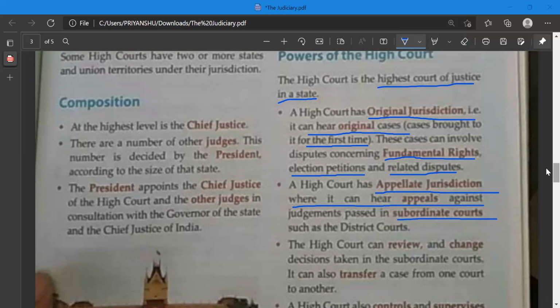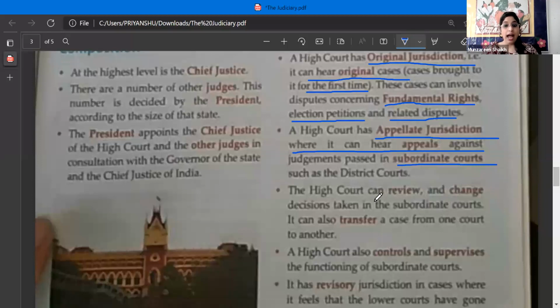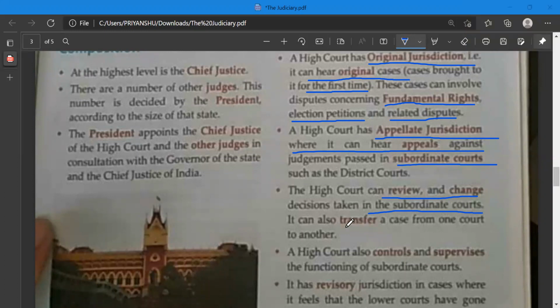Yes, all right, next, the High Court can review and change the decisions taken by the subordinate courts. Please underline. See, everything is same as we had learned for Supreme Court. But over there, Supreme Court can change the judgment of High Court. Supreme Court can even review the judgments of High Court. But here, the High Court is reviewing and changing the judgments of the subordinate court. Okay, got it, everyone?